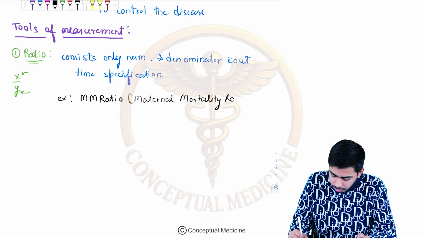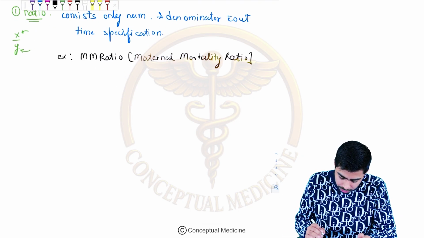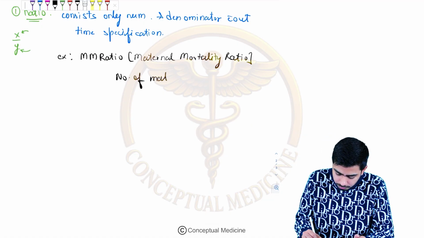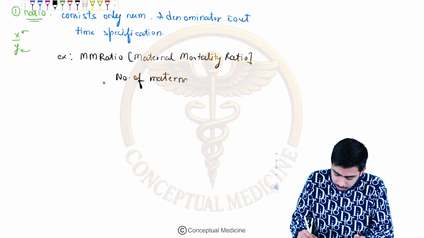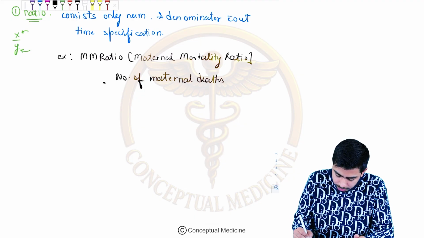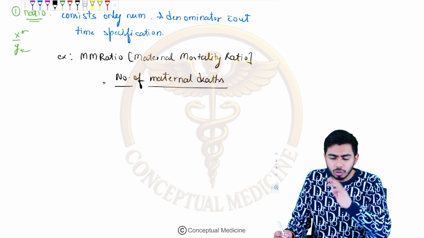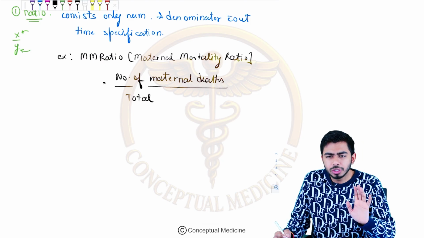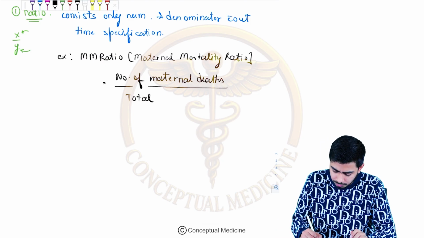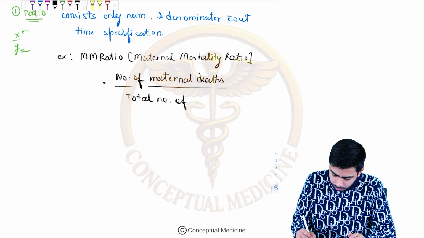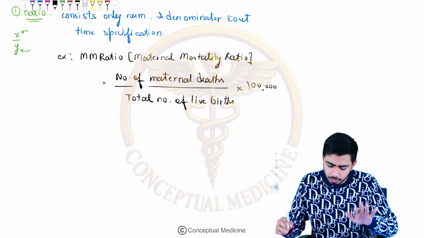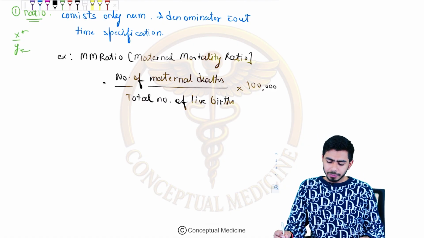In the maternal mortality ratio, let me say the number of maternal deaths is the numerator, out of the total number of live births, multiplied by 100,000. That is the multiplication factor over here.